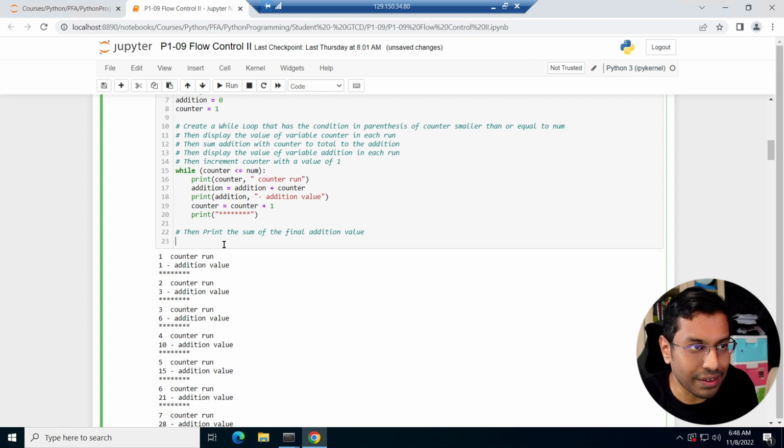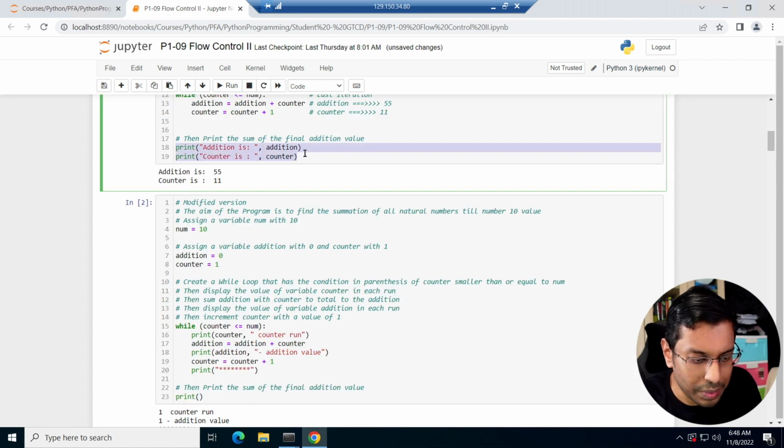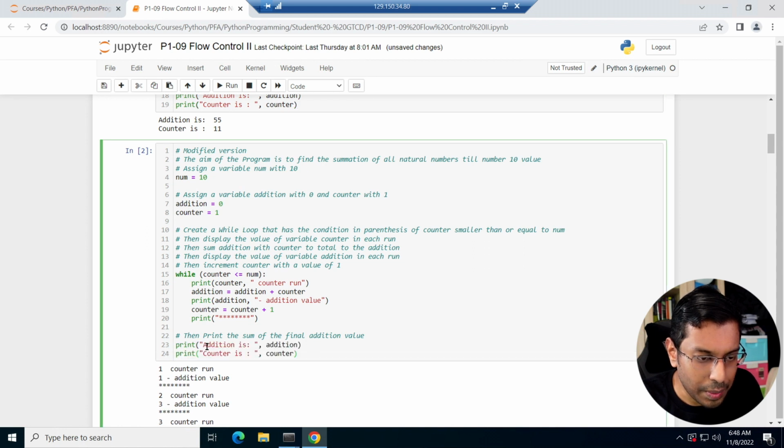So I'm going to print the final one. I'm going to finally print out. Let me just copy these last two codes. Finally print this out. This will be the last two statements, right? So let me put the final value of addition is, and the final value of counter. Okay, maybe F should be capital. Seems very strong. Okay, let me run this.